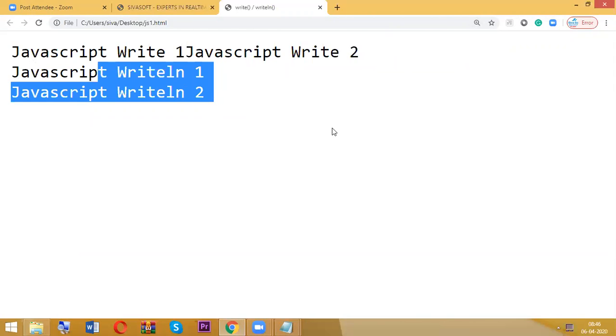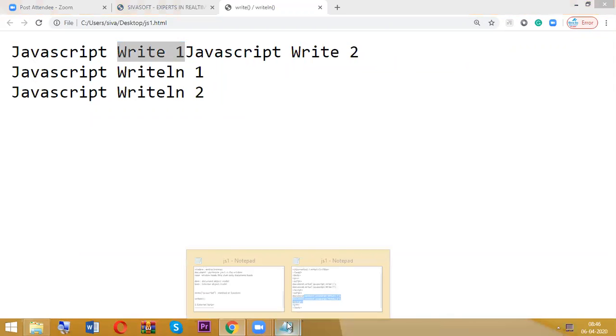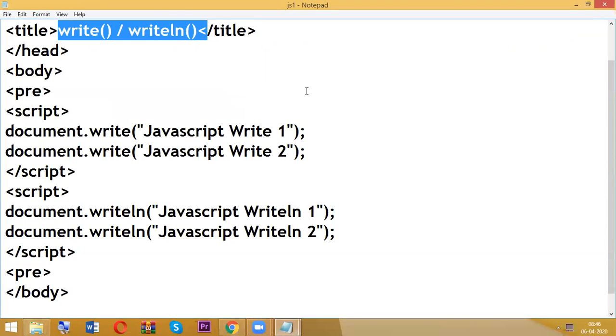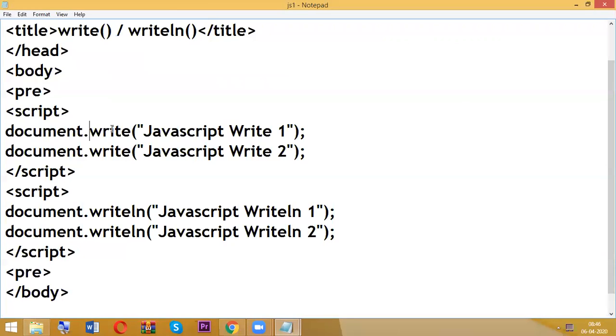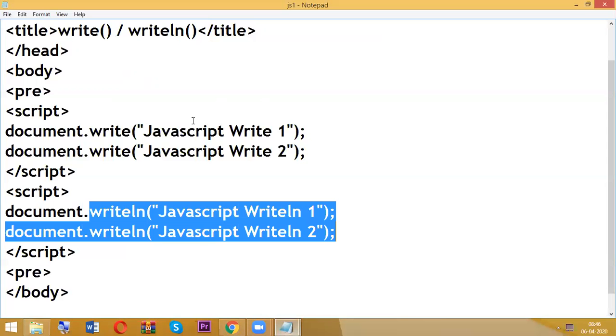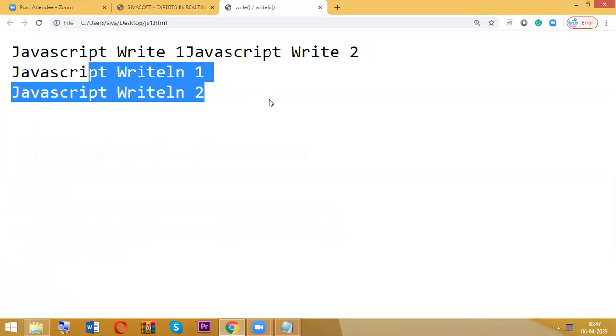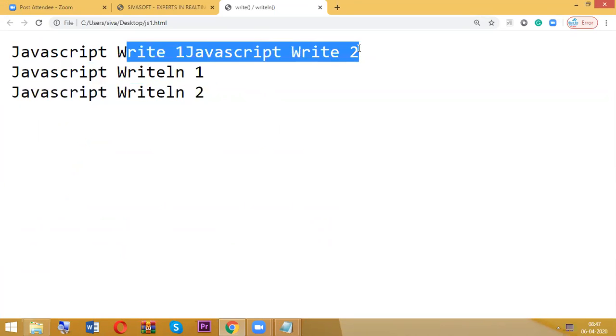But in real time we are not using writeln, we are just using document.write. Again, we have two methods which perform some action, that means some work. What exactly is that action? Displaying something in our browser. So we are able to display everything, but if we use the write statement and the writeln statement, we have some difference. Especially whenever we are using a pre tag, writeln displays both statements in a new line, while write statements are displaying in the same line. Are you getting that? Okay, fine.